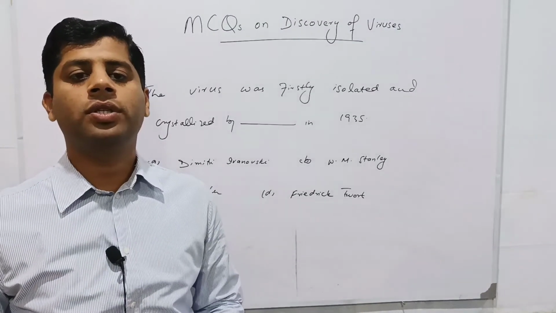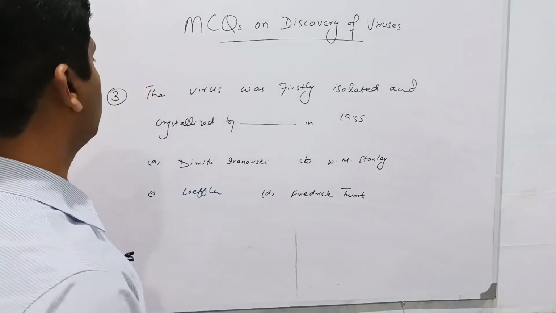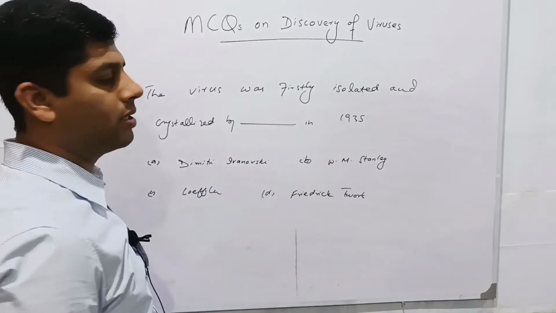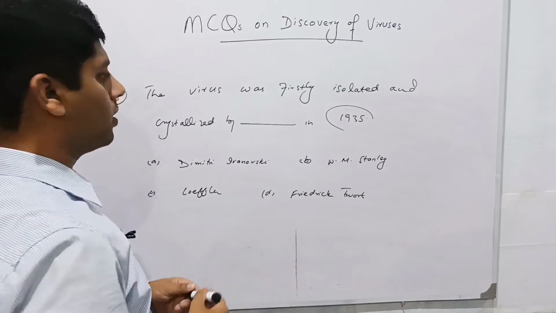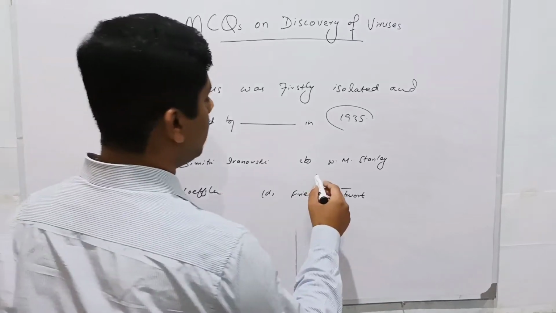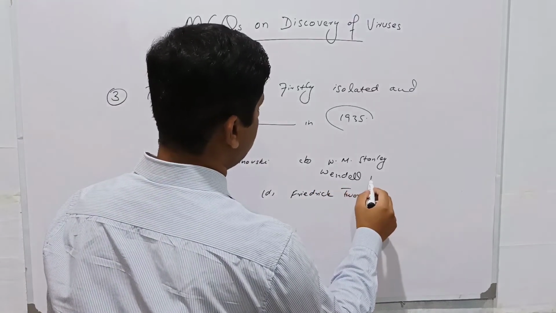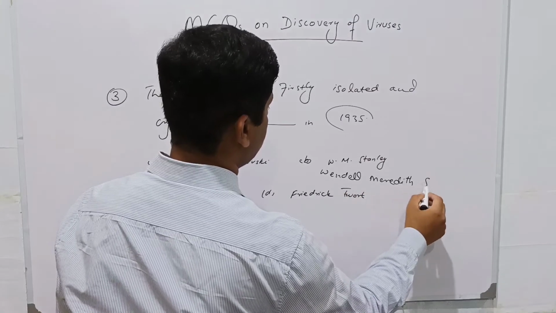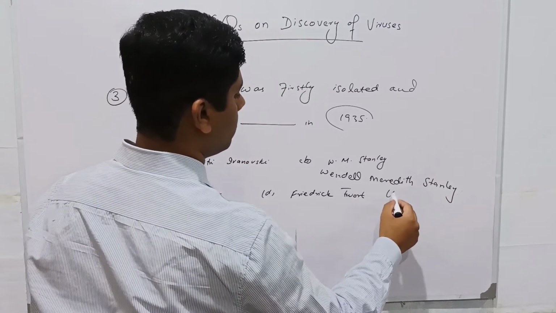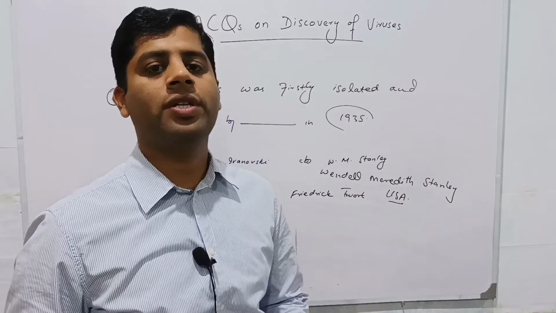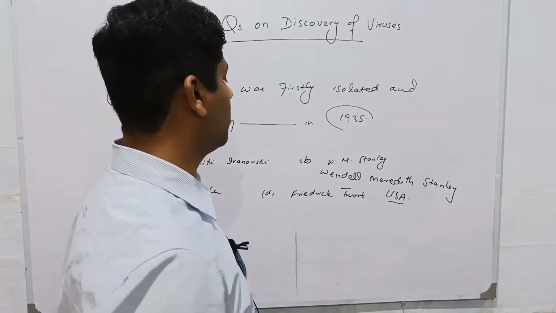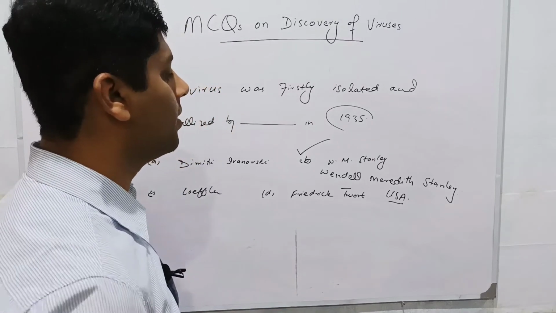Next question is about the isolation of viruses. It asks that the virus was firstly isolated and crystallized by Dash in 1935. Again, the year should be remembered. The given options are Dimitri Ivanovsky. We know that he discovered the virus. His complete name is Wendell Meredith Stanley. He was a botanist born in USA. He was a scientist who for the first time isolated the virus from infected tobacco, the tobacco mosaic virus, in crystalline form. So the correct option is Wendell Meredith Stanley.